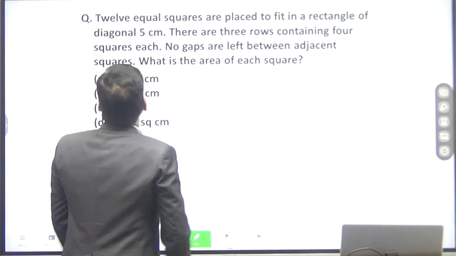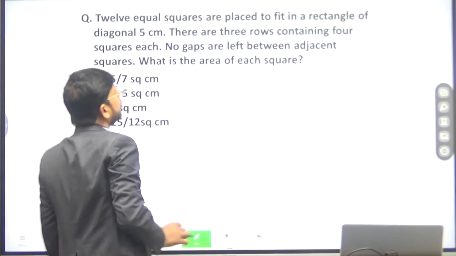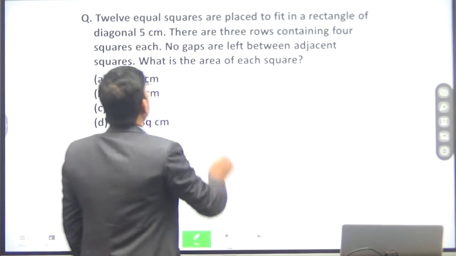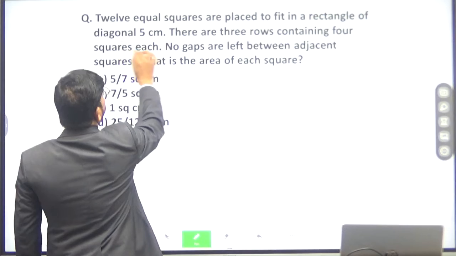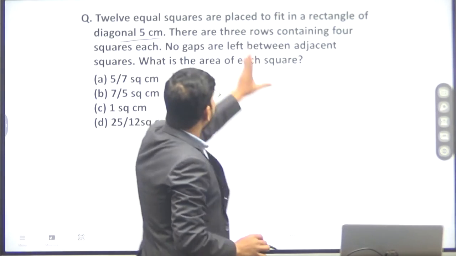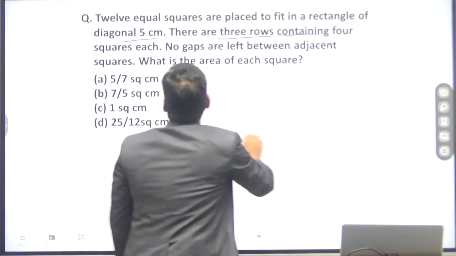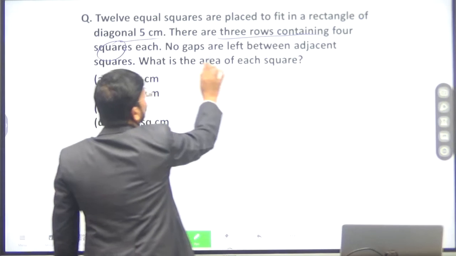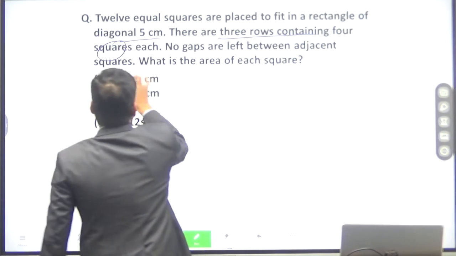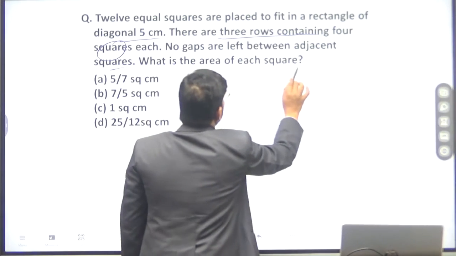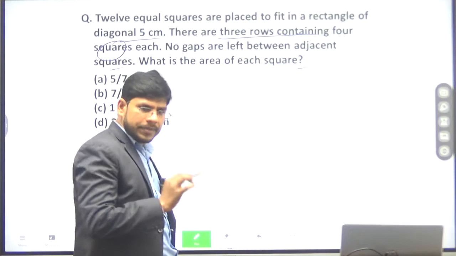Now, 12 equal squares are placed to fit in a rectangle of diagonal 5 cm. There are 3 rows containing 4 squares each and no gap is left between adjacent squares. So what is the area of each square?